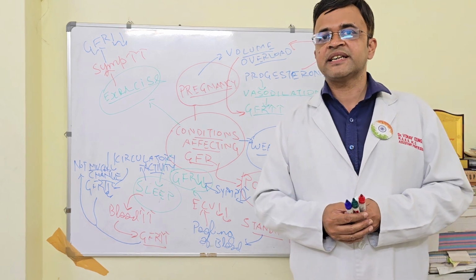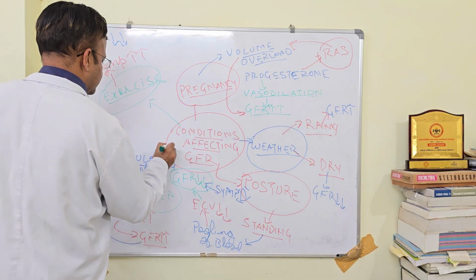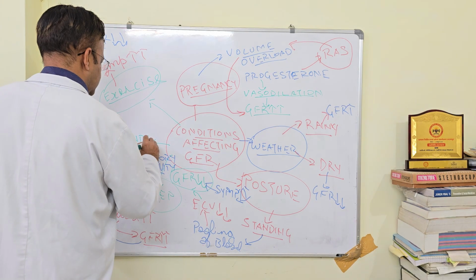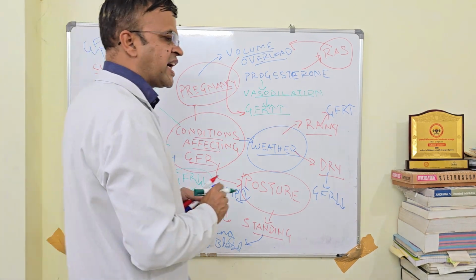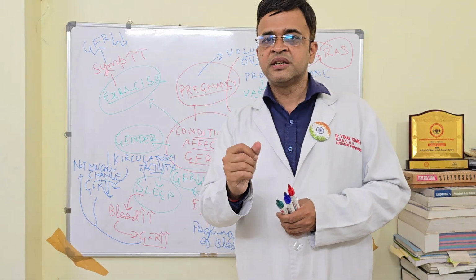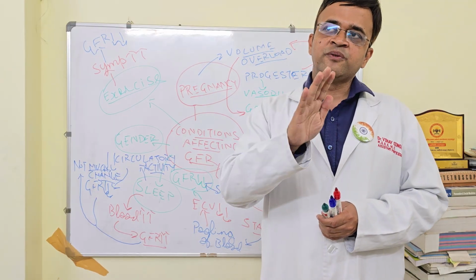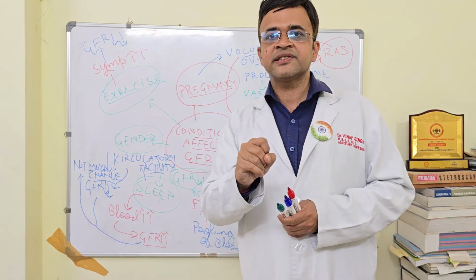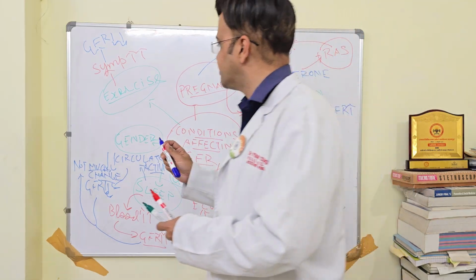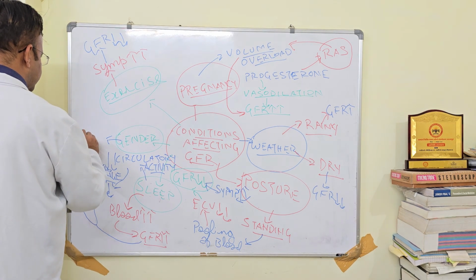Apart from that, what else can affect GFR? Gender. Now, how does gender affect GFR? In females, the size of the kidney is smaller, the number of nephrons is less, so the effective filtration surface area is less, so the GFR is less. So GFR is less in females.